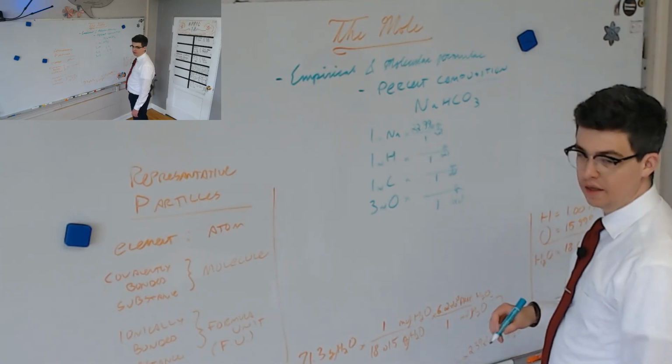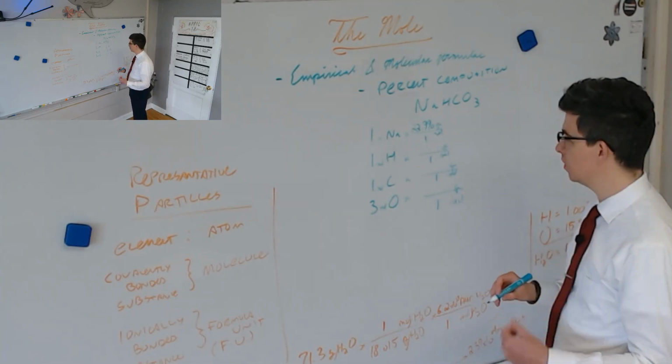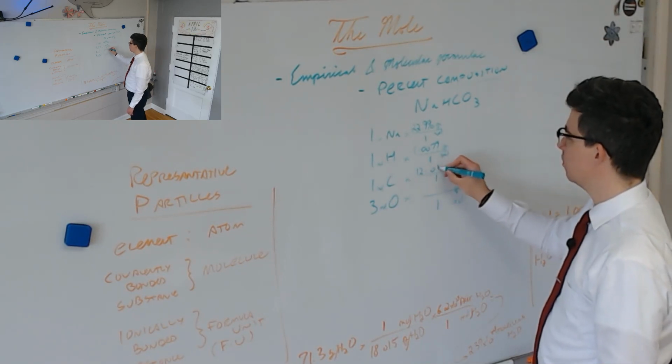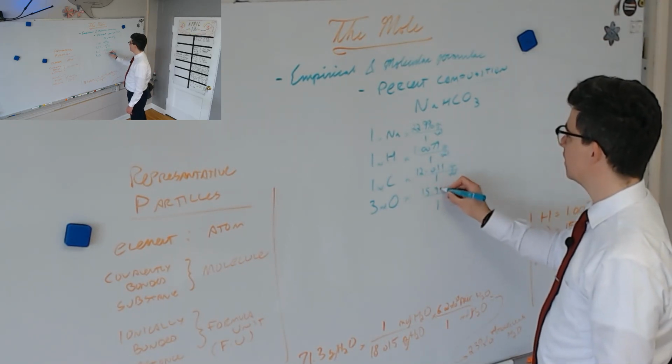It's 22.990. You might have your periodic table out for this. It'll help you a lot. Hydrogen is 1.0079. Carbon is 12.011. Oxygen is 15.999.